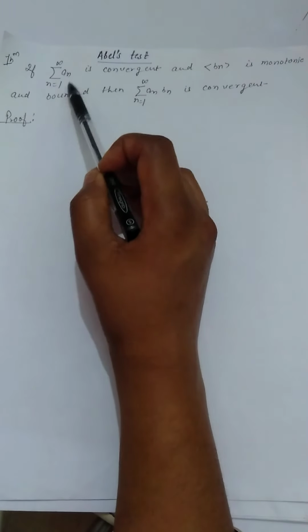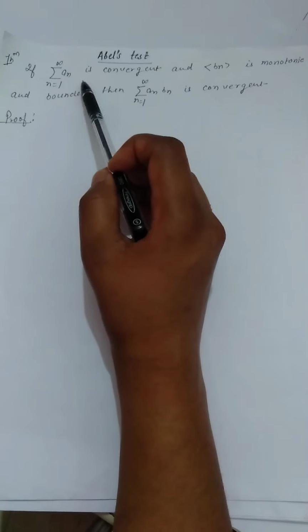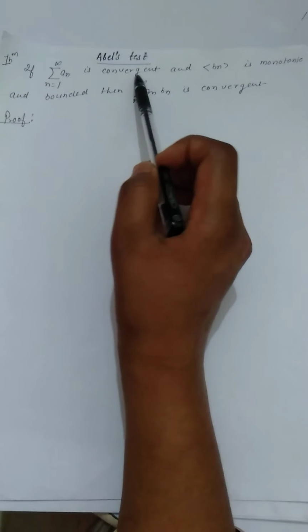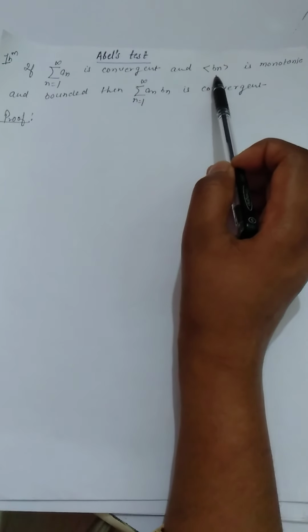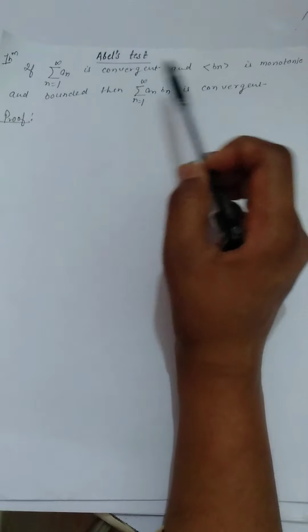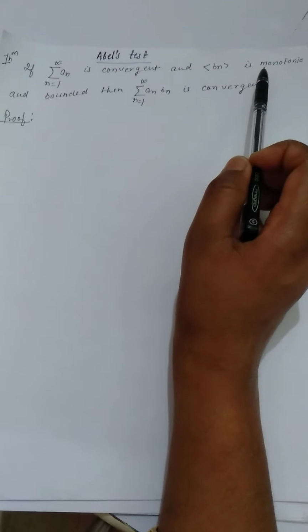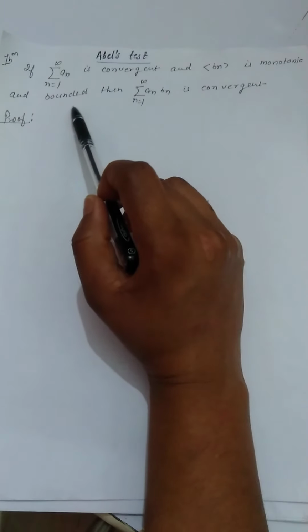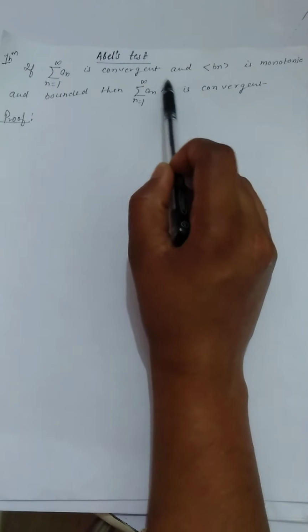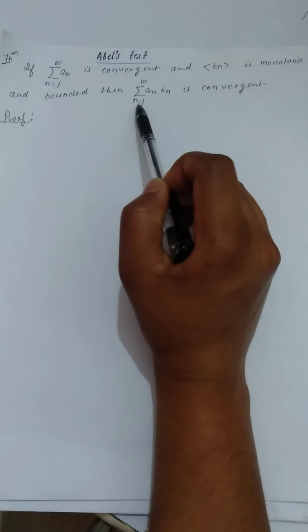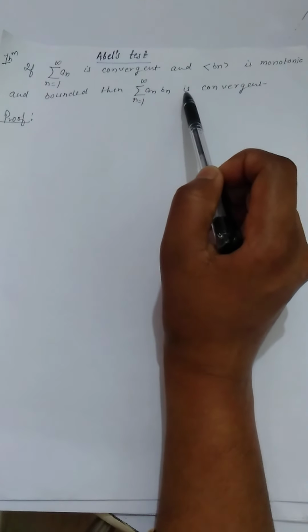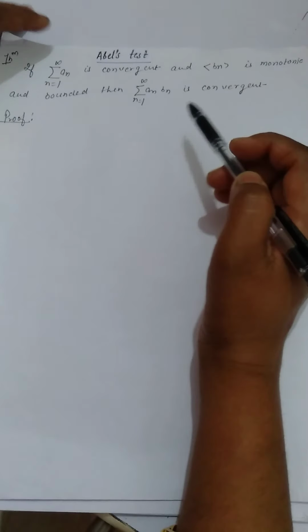If summation an is any series which is convergent and bn is a sequence which is monotonic and bounded. Monotonic and bounded means either monotonically increasing or monotonically decreasing, whatever may be, but it must be bounded. Then this series summation an bn is convergent. Okay, so let us prove it.